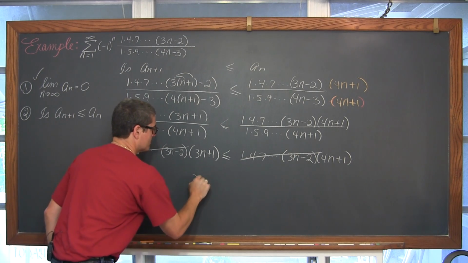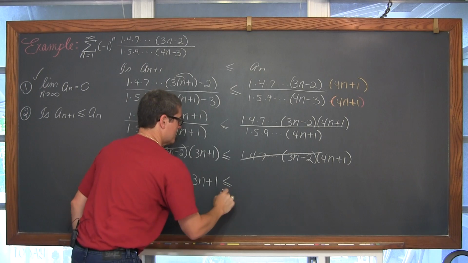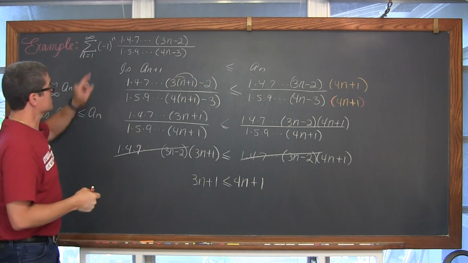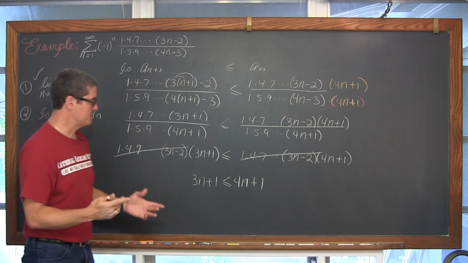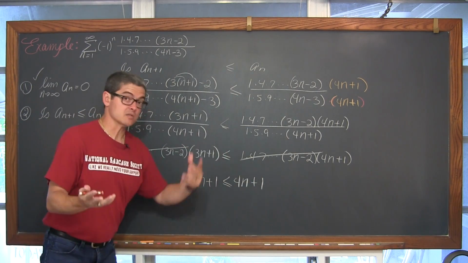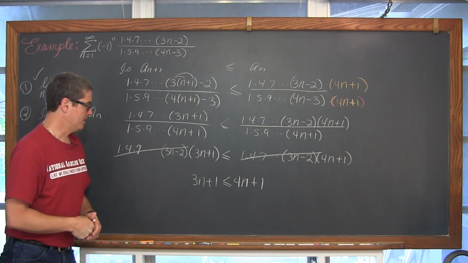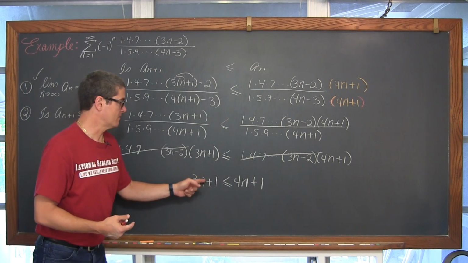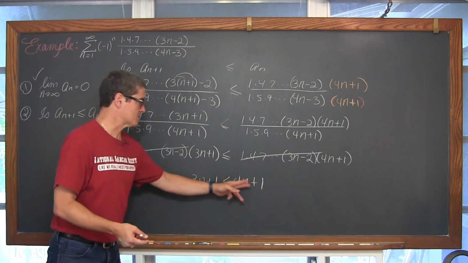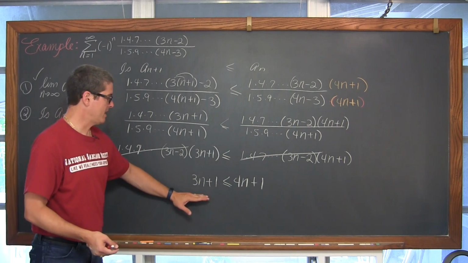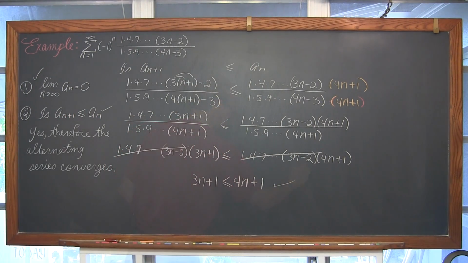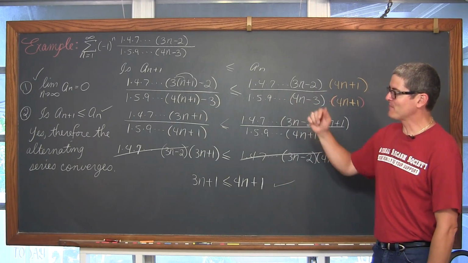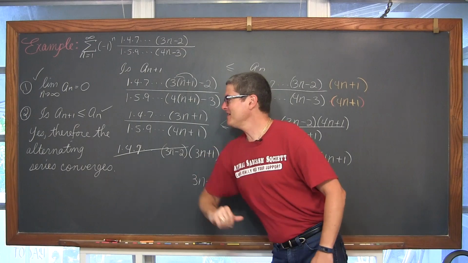And we have 3n plus 1 is less than or equal to 4n plus 1, keeping in mind that n starts at 1 and goes to infinity, so n is positive. So indeed, with the plus 1 on both sides, we can really subtract both sides by 1, and we have 3 times some number compared to 4 times that same number plus 1. We have shown that 3n plus 1 is guaranteed to be less. Okay, I think I was just about to say that we've passed both conditions, therefore the alternating series converges.